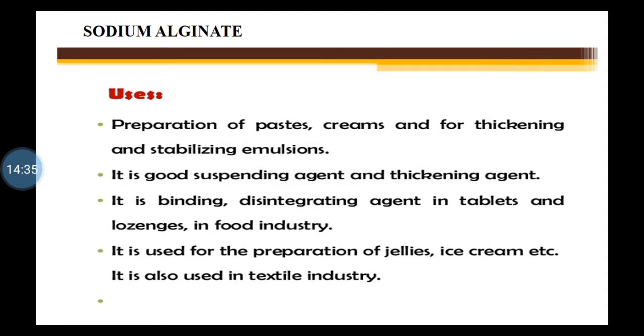Then it is used for preparation of jellies and ice creams. It is also used in the textile industry. So sodium alginate has many important industrial uses as well as pharmaceutical uses.